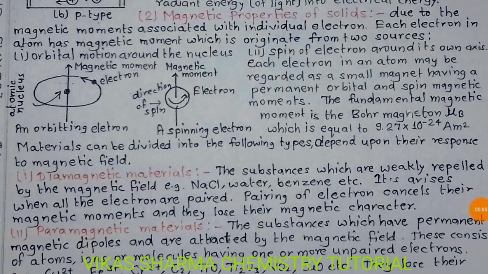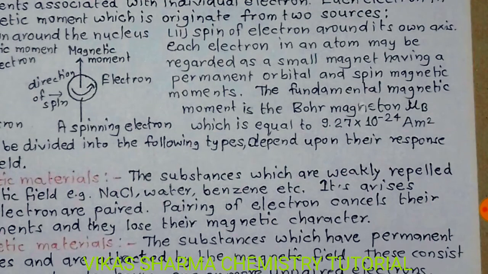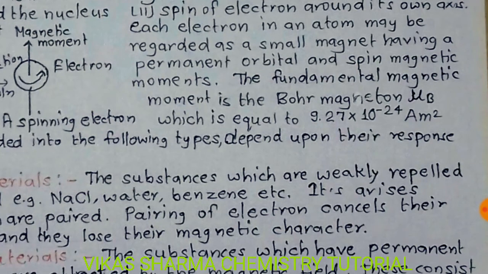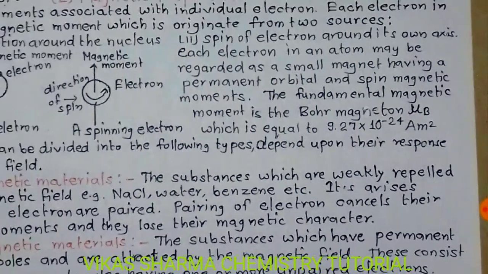Due to the magnetic moment associated with individual electrons, each electron in an atom has a magnetic moment which originates from two sources. First, orbital motion around the nucleus, and second, spin of the electron around its own axis. Each electron in an atom may be regarded as a small magnet having a permanent orbital and spin magnetic moment. The fundamental magnetic moment is the Bohr magneton, with the symbol μB, which is equal to 9.27 × 10^-24 ampere square meter.